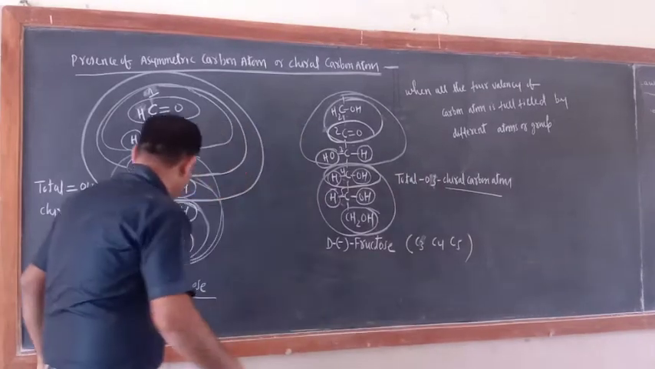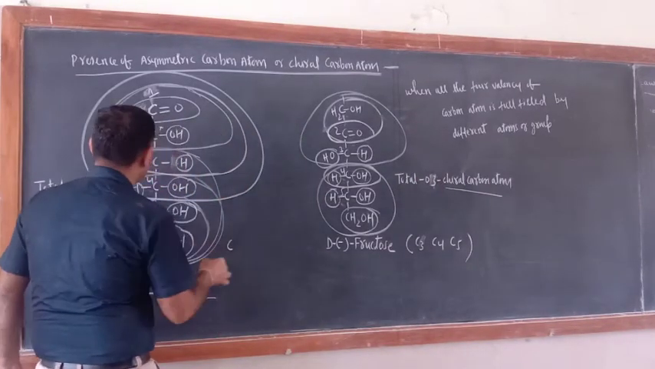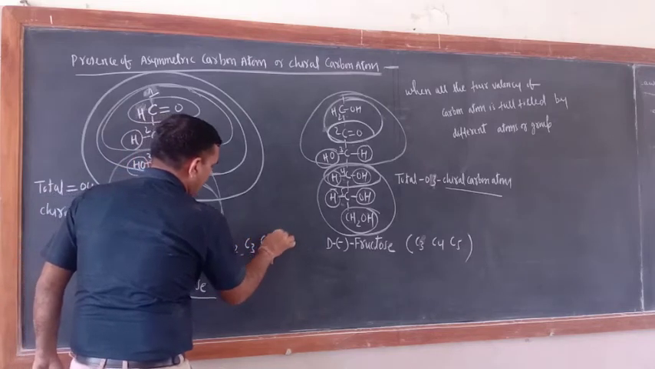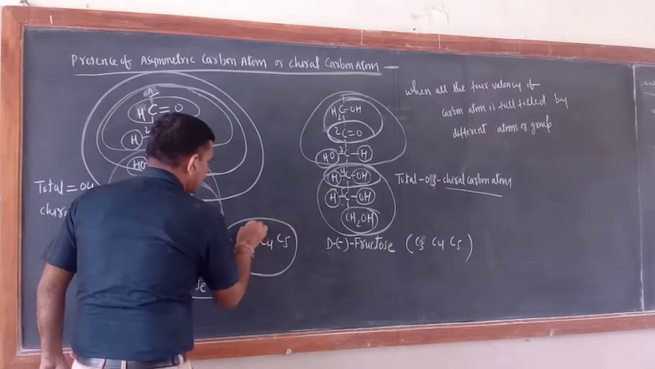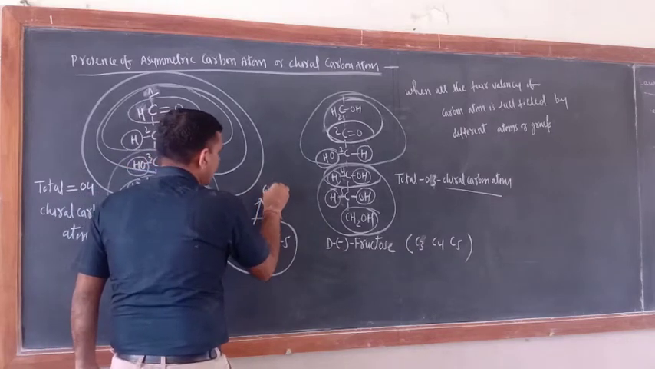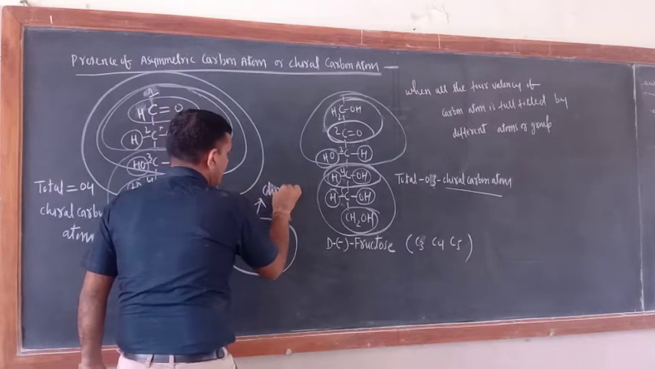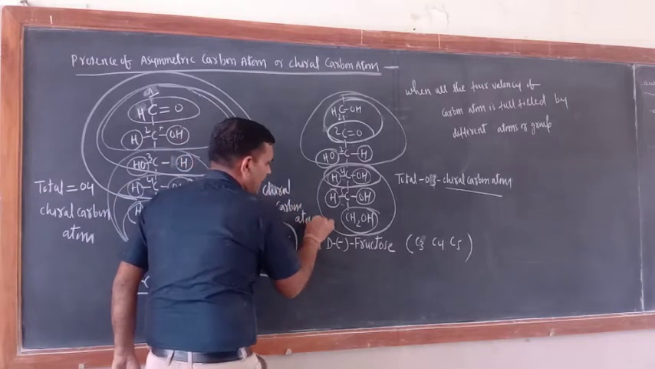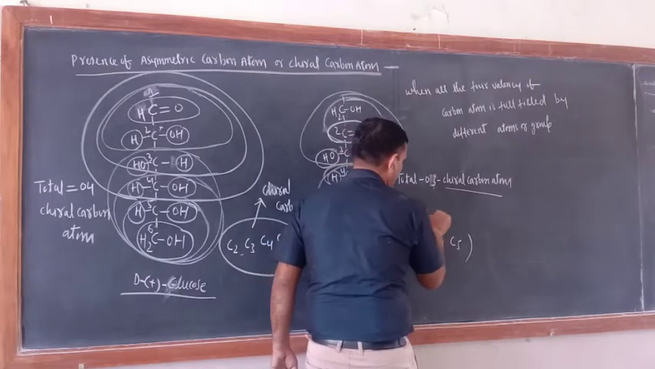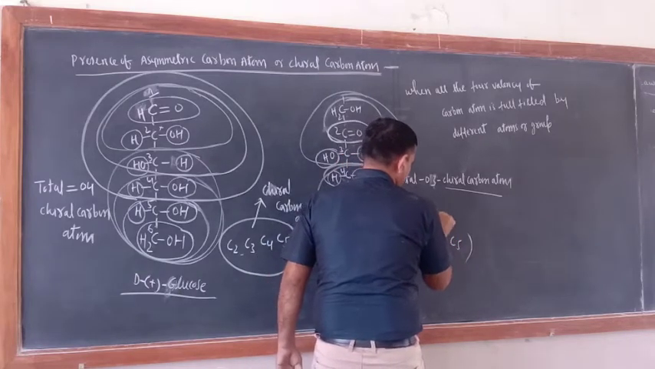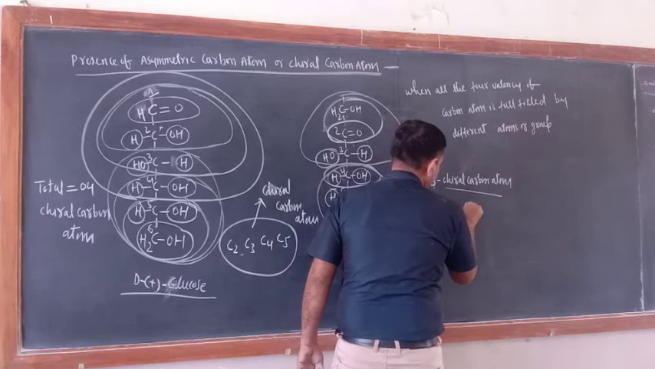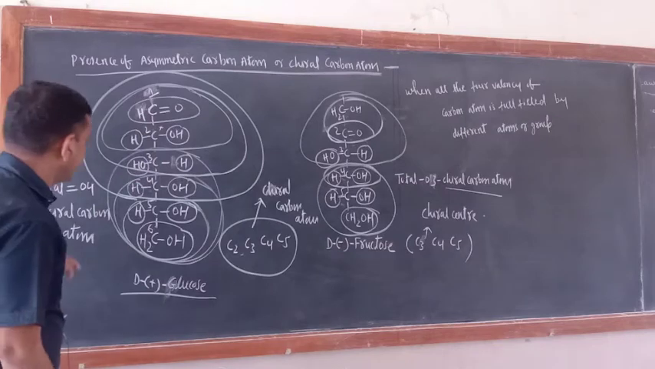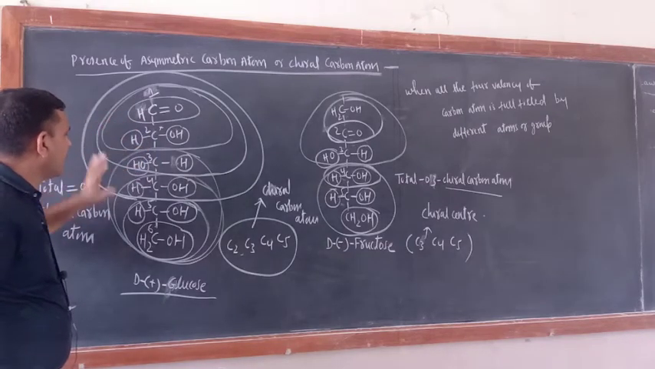What about glucose? In the case of glucose, carbon 2, carbon 3, carbon 4, carbon 5 are the chiral carbon atoms. And these are the chiral carbon atoms, the chiral centers, of fructose. Okay, did you get my point or not? Yes. So in this way we can do this.